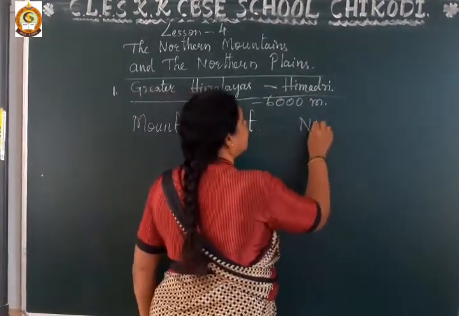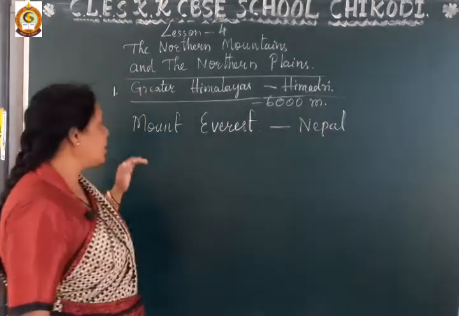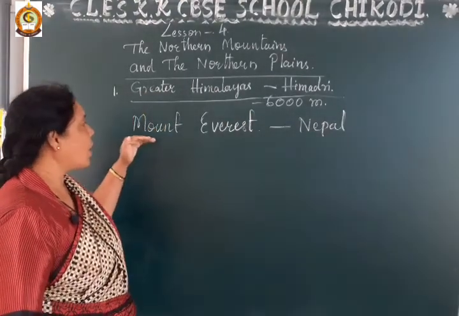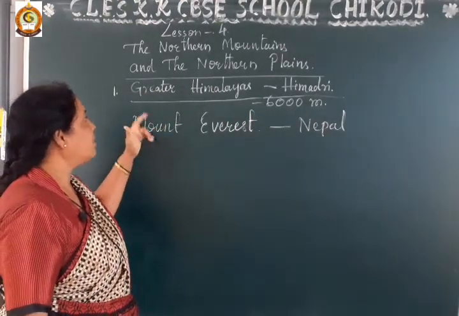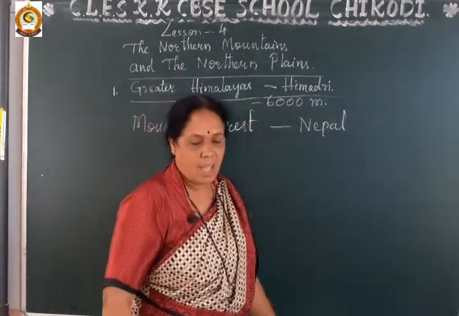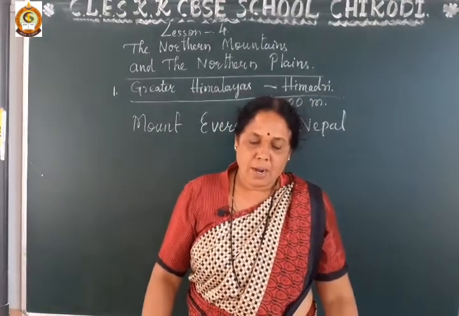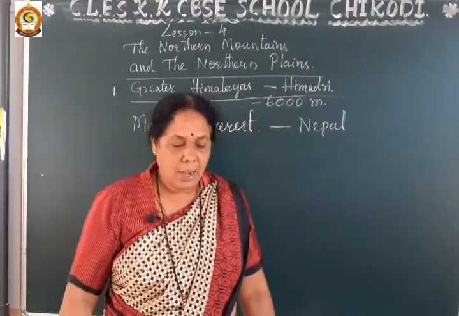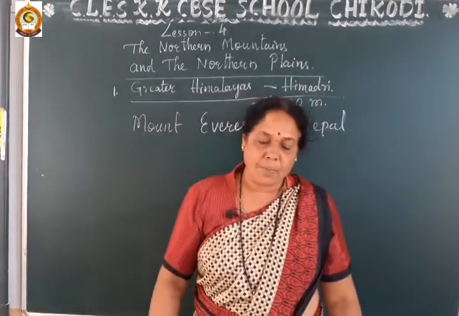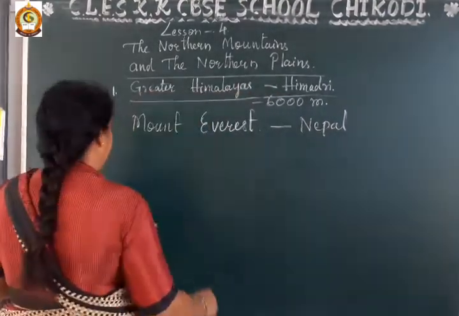Okay, dear students. So here the highest mountain peak is Mount Everest. It lies in the greater Himalayas or Himadri, and it is located in Nepal. Here Kanchenjunga, Nanda Devi and Nanga Parbat are the highest peaks of the greater Himalayas in India.